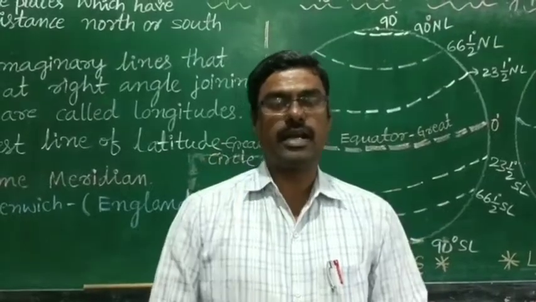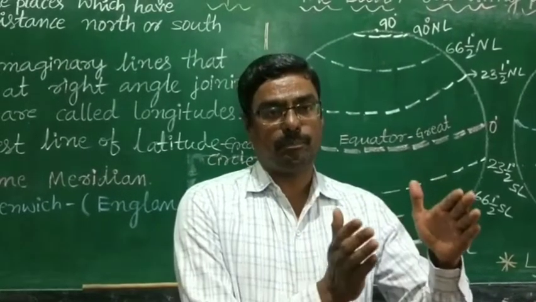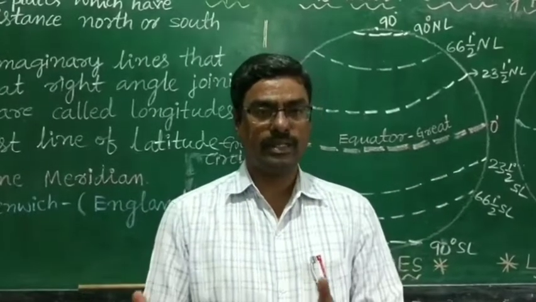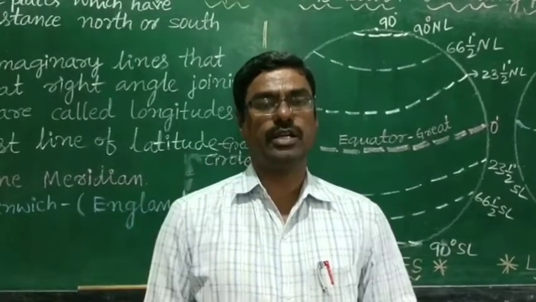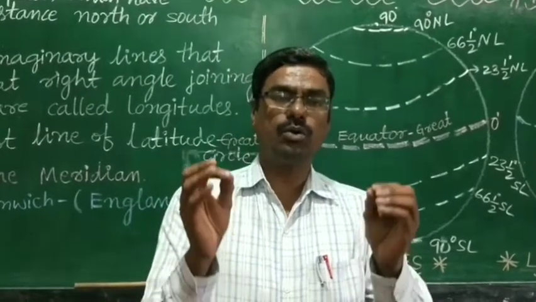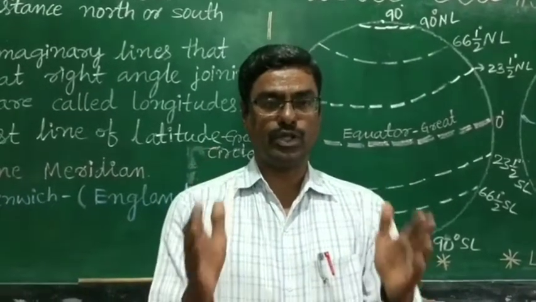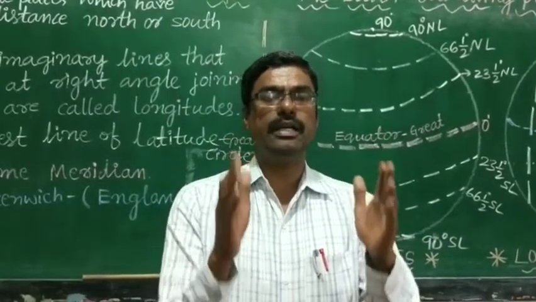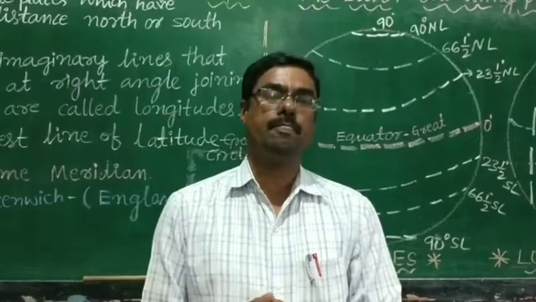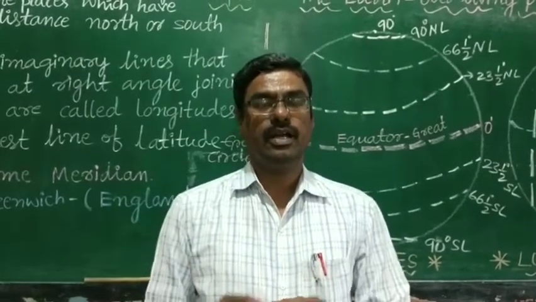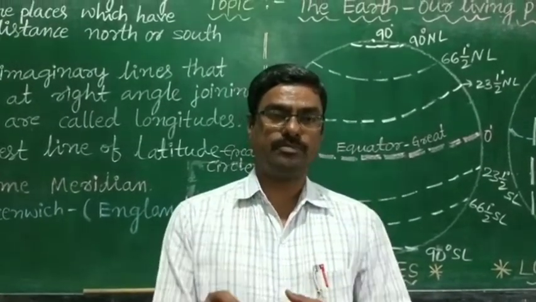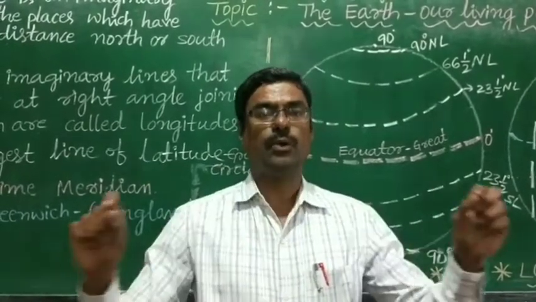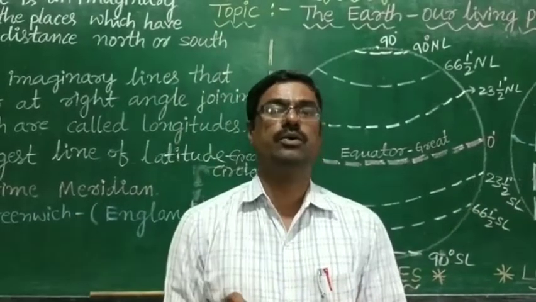In order to understand the relations of the different places on the earth and their exact location, we have to understand their position and their direction from any fixed point and also their distance. To know the position, the direction, the distance east to west or north to south,